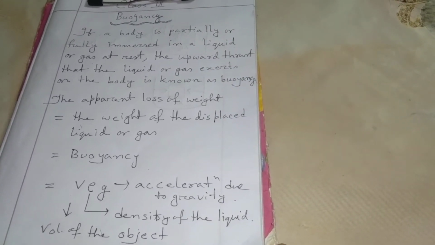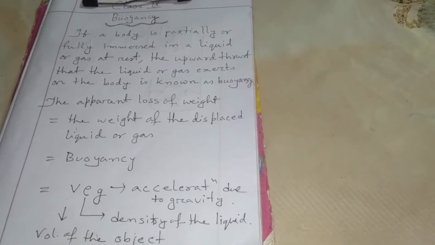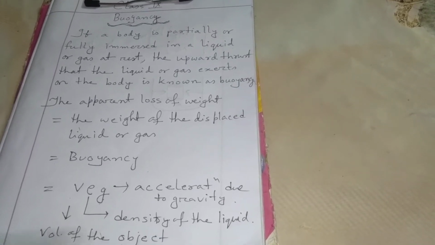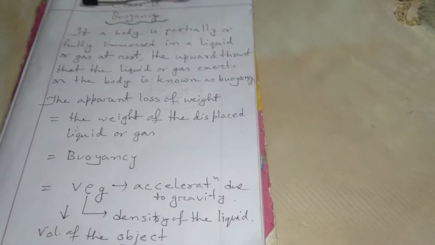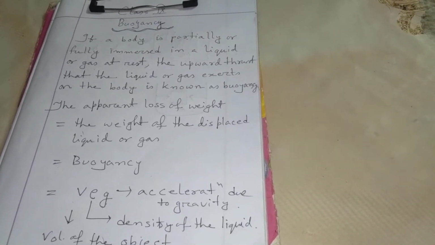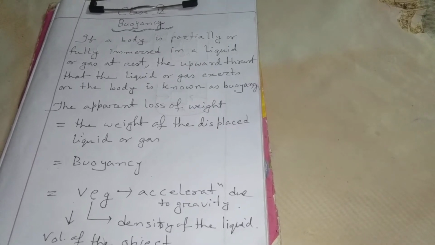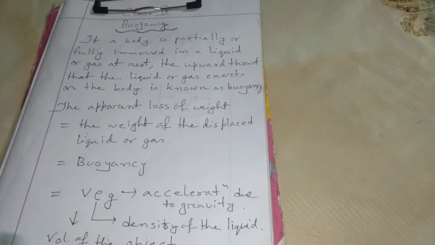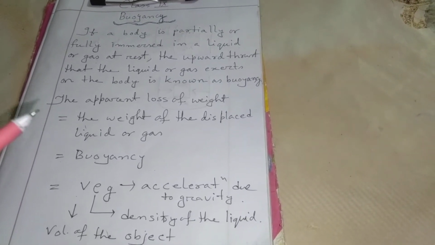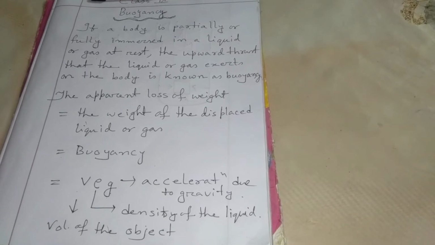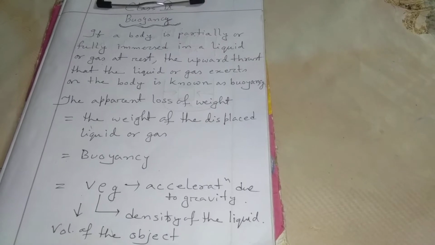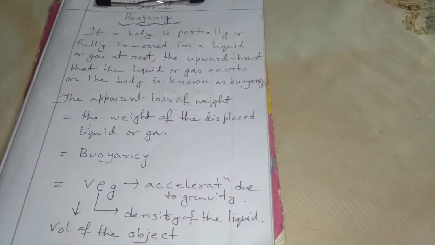If any solid is immersed in water, it seems to be lighter. Those of you who know how to swim surely have observed that your weight appears to be lighter in water. Suppose you want to immerse a mug in a tub full of water, then what will happen? You will feel the weight of the mug seems to be lighter in the water than its actual weight. That means apparently the object will lose its weight.